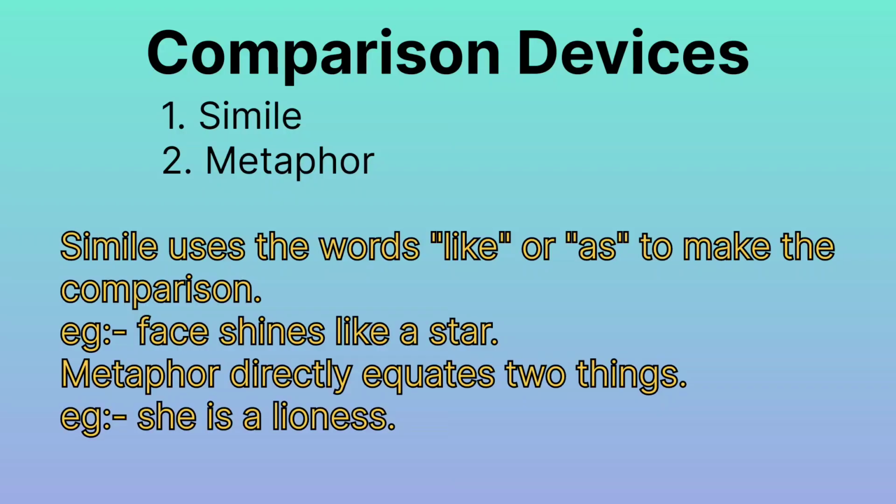How does simile work? Simile uses the words like or as to make the comparison. For example, face shines like a star. Here the word like is used by the poet, so it is simile. The metaphor, how does it work? Metaphor directly equates 2 things. Example, she is a lioness. So the poet compares the person directly to a lioness.